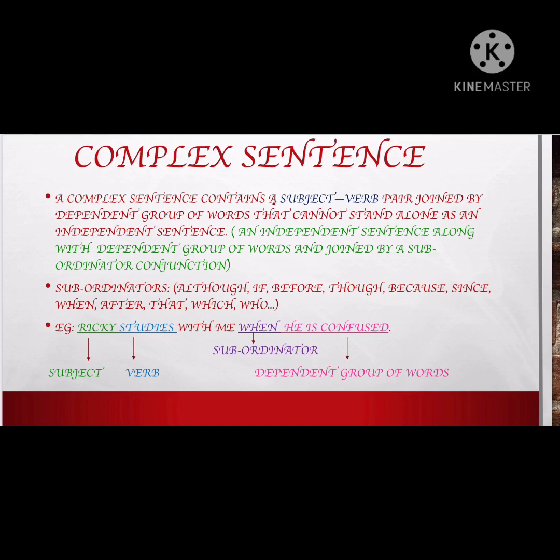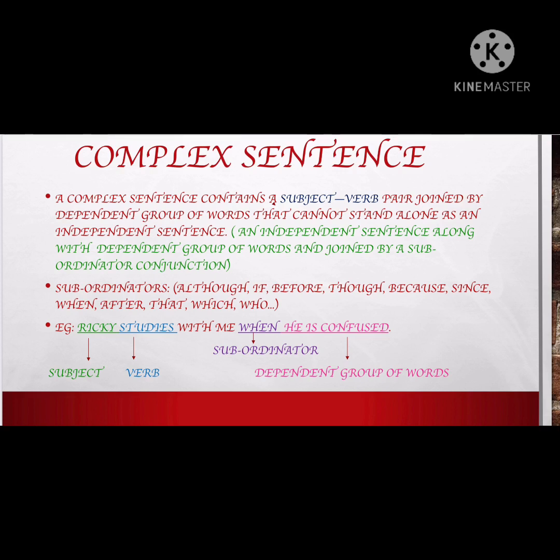Like if I say "when he is confused", I don't have the answer. So I have to depend on the first half. When he studies with me, when he is confused. When he is confused, when he studies alone. And when he studies with me, at that time he is not confused. So this is dependent on which? On the first half of the sentence. And so it is a complex sentence, and it also has a conjunction with the WH word, that is a subordinator, and so it is a complex sentence. Okay, it is a complex sentence.